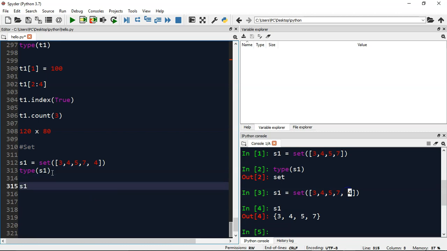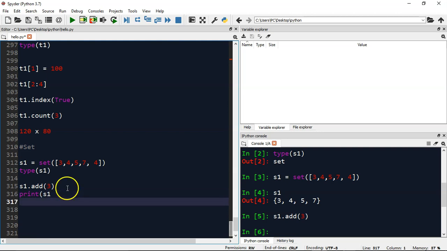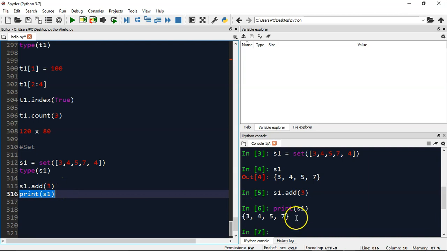We have methods like S1 dot add. If I try to add, let's say, 3 and execute it, it does not return anything because it does all the modification in place. So let me print this S1. The idea behind a set is that it can hold only unique, unordered elements.